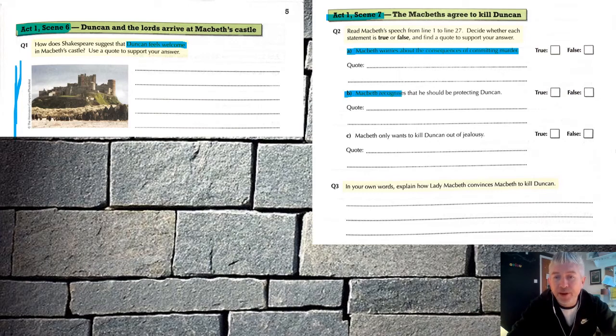B, Macbeth recognises that he should be protecting Duncan. So again, check the speech and whether you think that's true or false, and then find a quote that supports your opinion. And finally, C, Macbeth only wants to kill Duncan out of jealousy. So decide whether you think that's true or false, and then find a quote that supports your opinion. And the last question, in your own words, explain how Lady Macbeth convinces Macbeth to kill Duncan. So a little summary there of how Lady Macbeth manipulates her husband at the end of Act 1, Scene 7. Right, pause here while you answer your questions, and when you're ready, you can move on to get the answers.